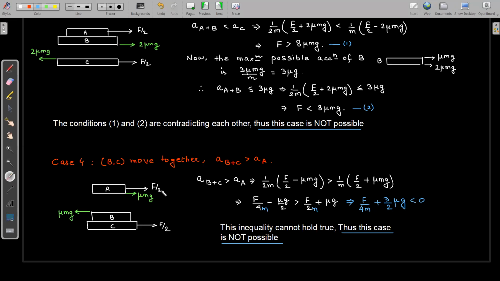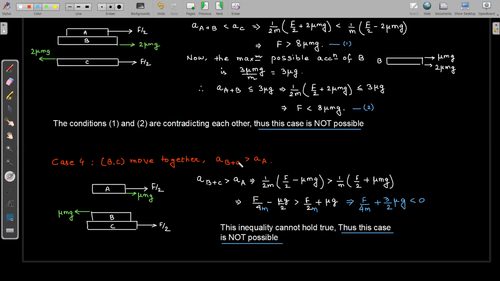0. So again, you can understand that the summation of two positive terms cannot be less than 0. So this fourth case is also not possible, where the acceleration of B plus C as a unit is greater than the acceleration of A. So let us now consider the next possible case. What will be the next possible case?